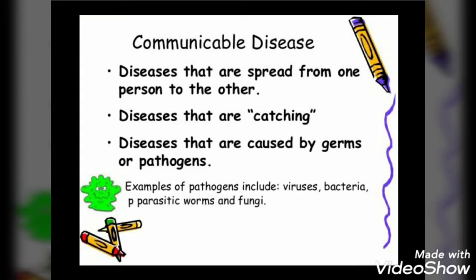These diseases are caused by the attack of organisms, which are also known as pathogens, such as viruses, bacteria, protozoa, fungi, etc. These diseases can be passed from a diseased or infected person to a healthy person, and so they are called communicable diseases. These diseases are transmitted from one person to another by means of air, water, food, physical contact, and insects. For example, malaria, tuberculosis, cholera, diarrhea, influenza, etc.